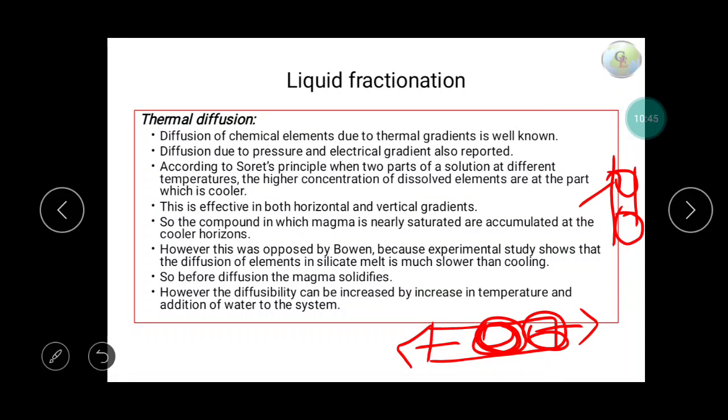That is what Bowen found. But in the case of natural magma, what happens? The increase in temperature and addition of water actually increases the diffusibility. When there is more water content or more temperature, there will be more chances for the elements to get concentrated at a cooler region than at the hotter region.